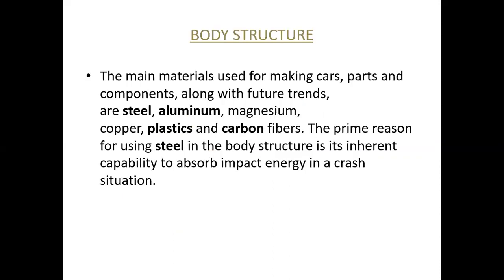What are the materials that are used for making a car body? The main material that is used for making car parts and its components is steel, aluminium, magnesium, copper, plastic, and carbon fibers. So what is the prime reason of using steel? First reason is that it is price efficient. And the second utmost reason is its inherent capability to absorb impact energy in a crash situation. So the main body of your car is made up of steel.